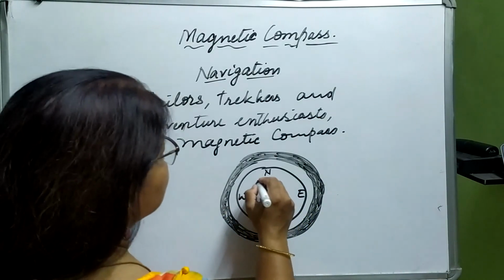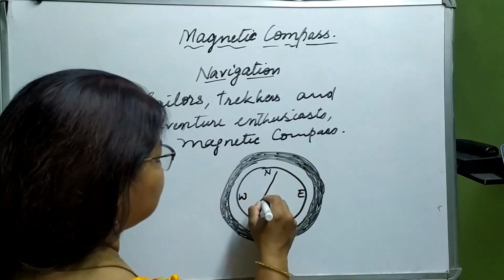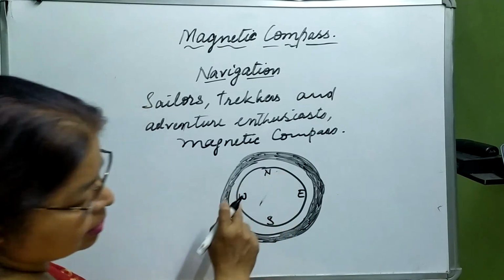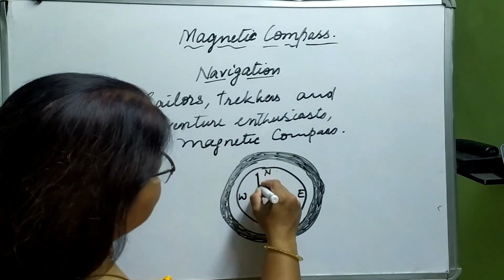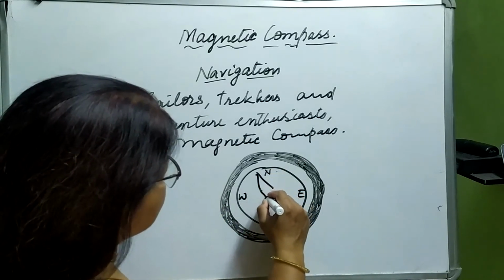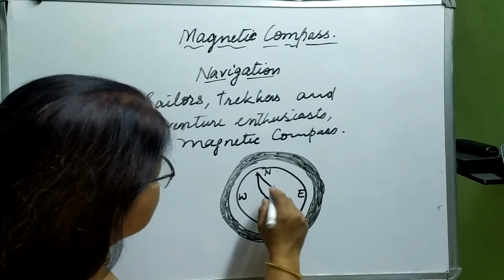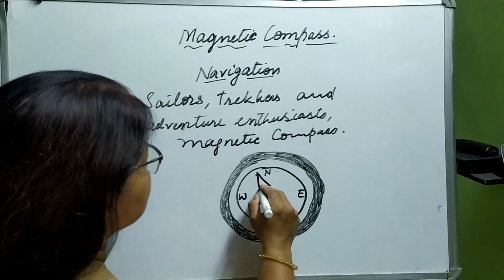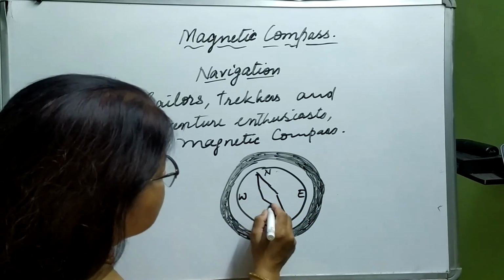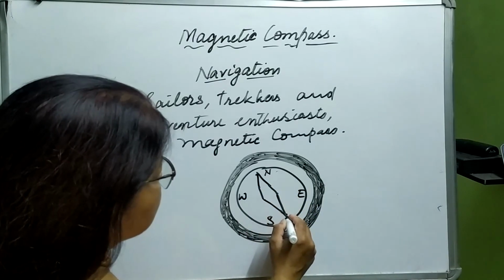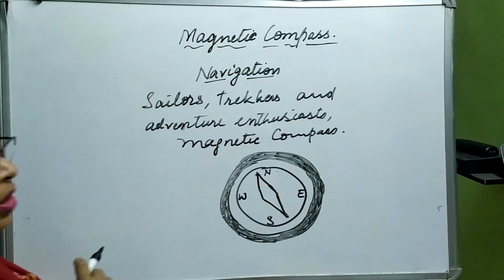This is a needle in the center, and it appears as if it is a pointed one, like this. Clear?